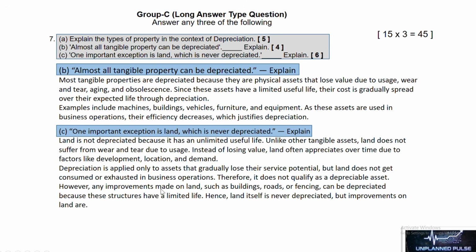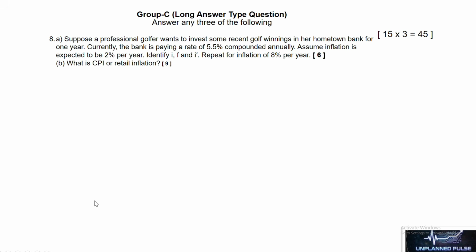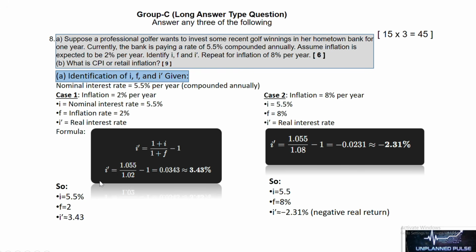However, any improvements made on land such as buildings, roads or fencing can be depreciated because these structures have a limited life. Hence, land itself is never depreciated, but improvements on land are. Now move to the next question. Next question is a math. Here the math is solved clearly. Same for this. You just note it down, and if you have any problem, then ask me in the comment section.